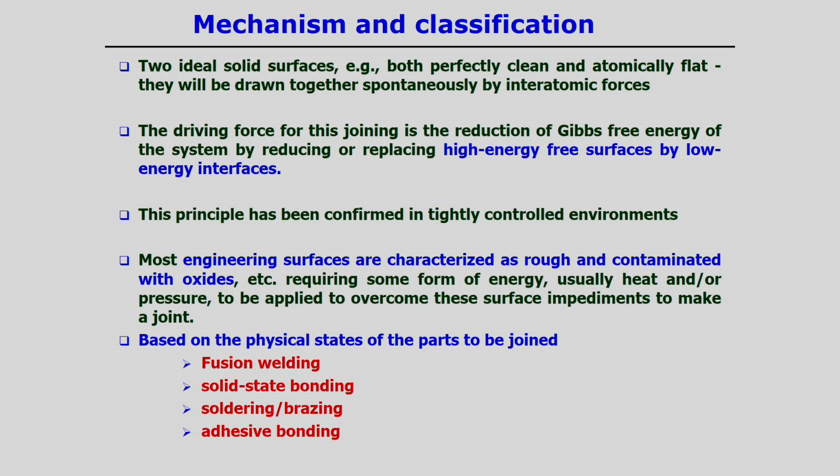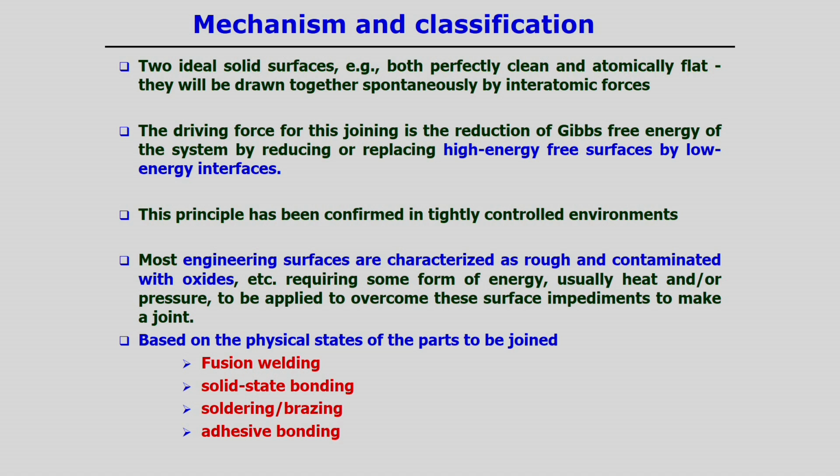But in general, most engineering surfaces are contaminated with an oxide layer or some other contamination, or they are rough surfaces if we look at the micro scale. Therefore, some sort of energy is required to remove these oxide layers, and in most cases we apply heat directly, or frictional heat, or the application of pressure, to remove the impurities existing over the surface and bring the two surfaces into contact, which helps to join the two components.